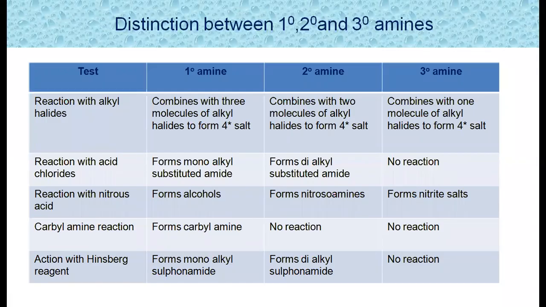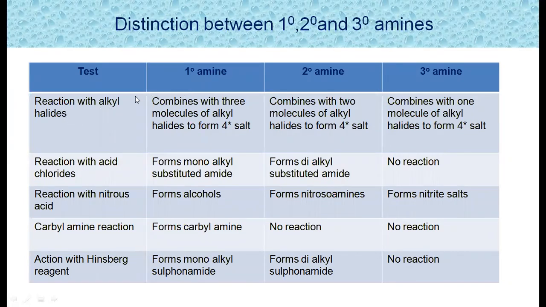This table represents the distinction between primary, secondary and tertiary amines. By doing different tests, we can tell whether an amine is a primary, secondary or tertiary amine. The first test is reaction with alkyl halide.